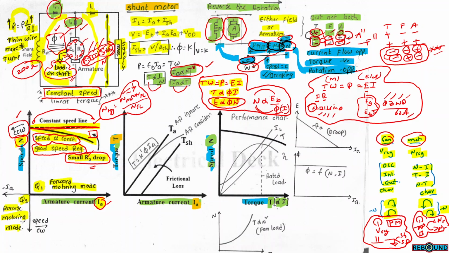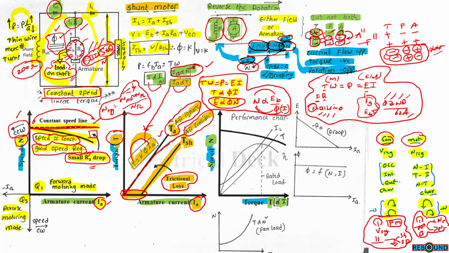Torque versus armature current. The relation between torque and armature current is directly proportional. That means it is a linear characteristic. If armature reaction is ignored, then this will be the curve. If armature reaction is considered, then this is the curve, which starts at the origin only, but the curve deviates slightly. This is also an almost linear relation. This is the torque on the shaft curve. This is the shift of the curve because of frictional losses.